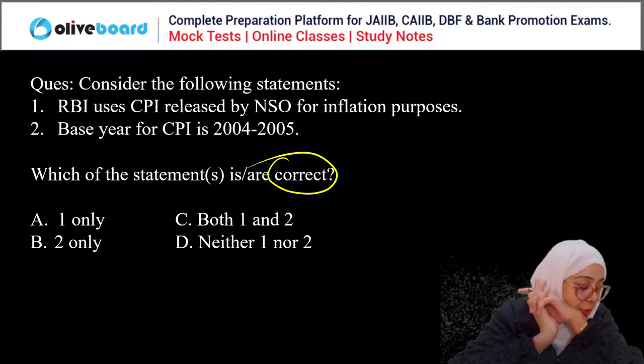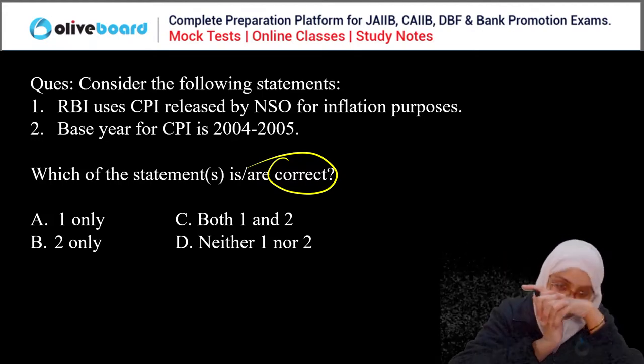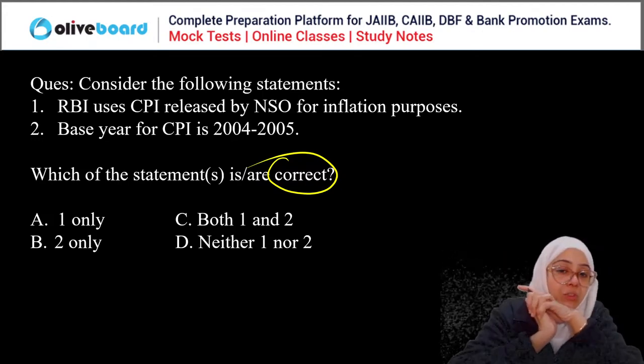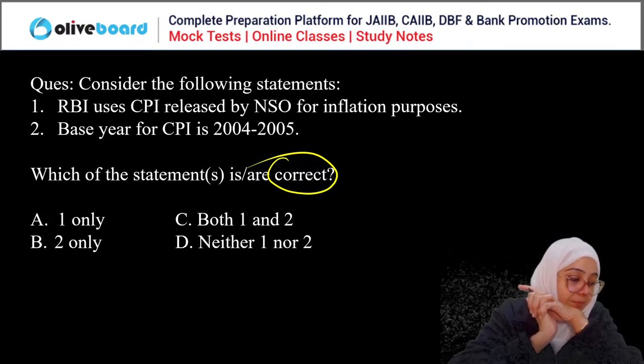Everyone, please answer this question, guys. You have to choose the correct statement here.